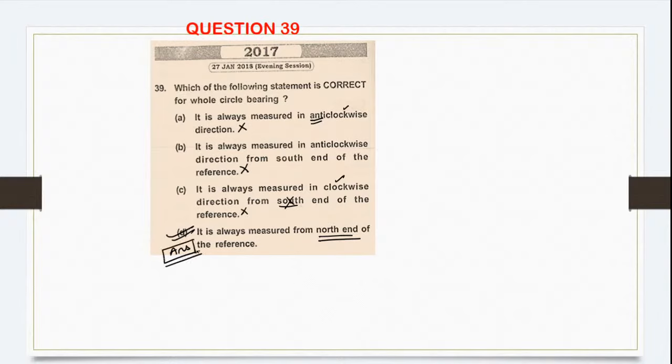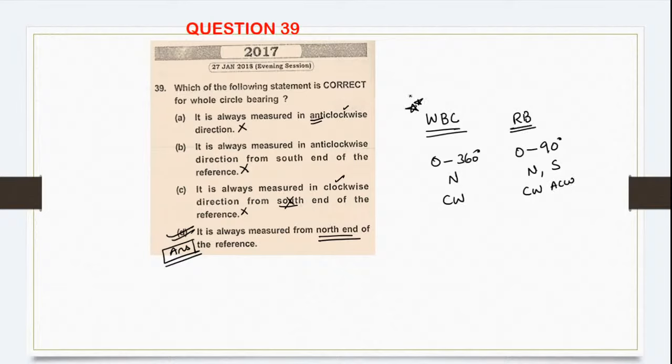Dinesh, you're right. So the correct answer is option number D. In whole circle bearing system, we measure from 0 to 360 degree always from north and in clockwise direction. In reduced bearing system, the angle is between 0 to 90 degree measured from either north or south and also in clockwise or anti-clockwise direction. Don't forget this difference, a very important difference which you have to remember.